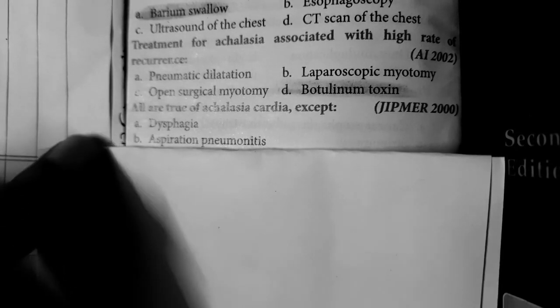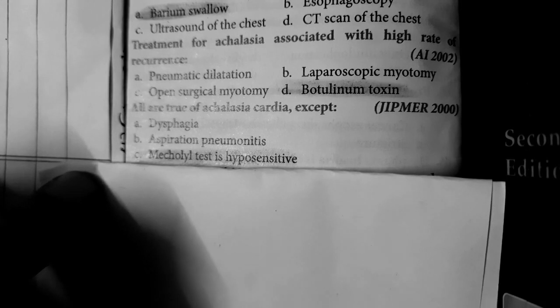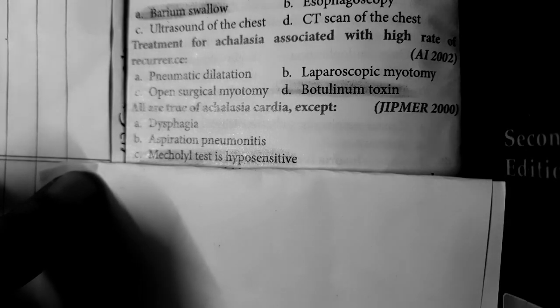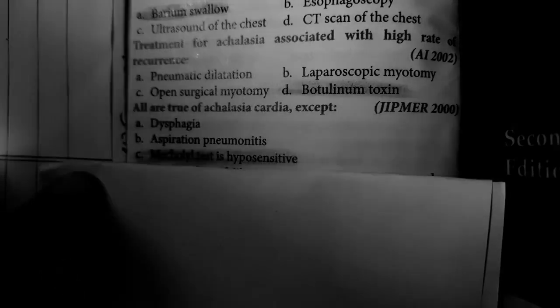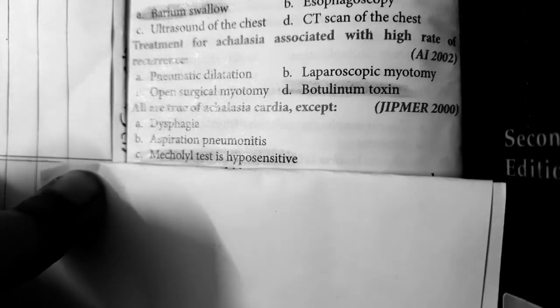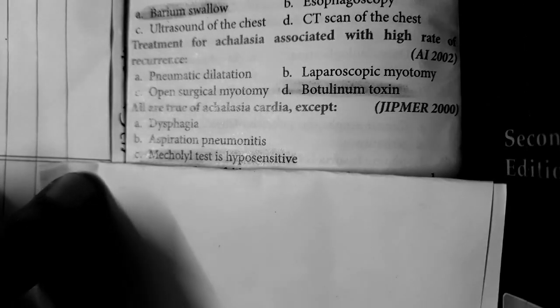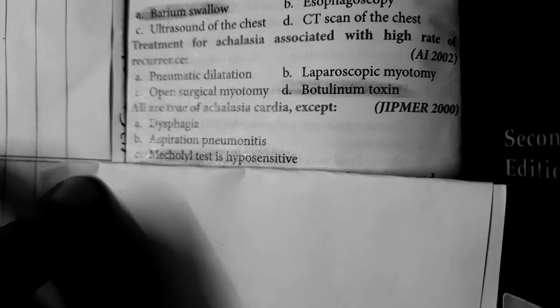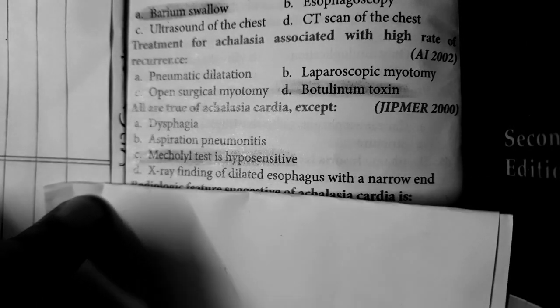Then the Mecholyl test is hyposensitive. False. Actually, the Mecholyl test is used to demonstrate the hypersensitivity of the lower esophageal sphincter, and it is used to differentiate achalasia from carcinoma esophagus. It is hypersensitive, not hyposensitive, and this test is not used nowadays.